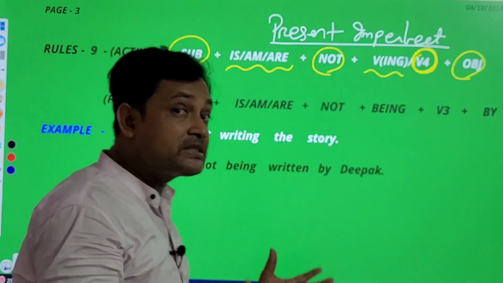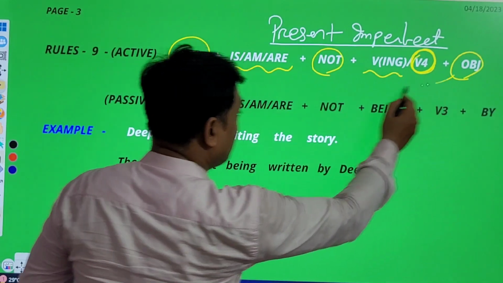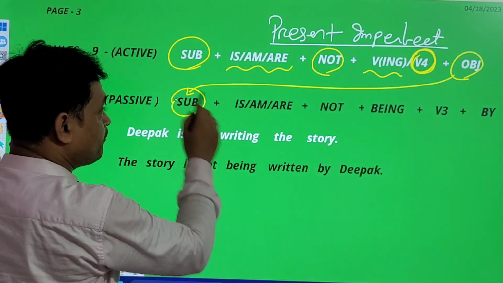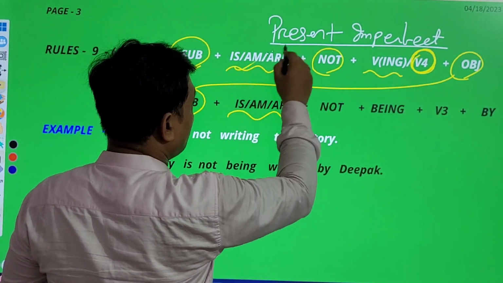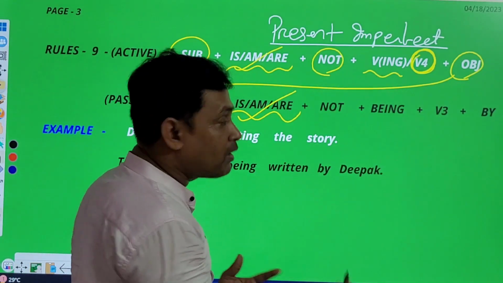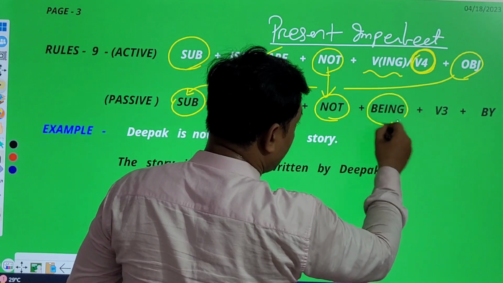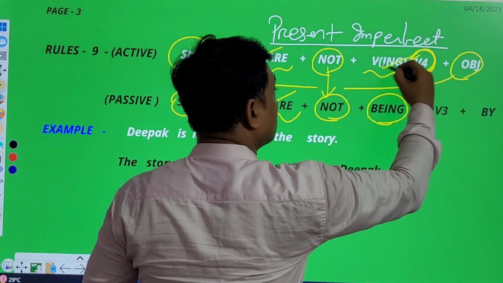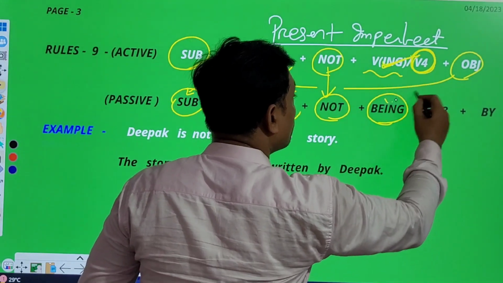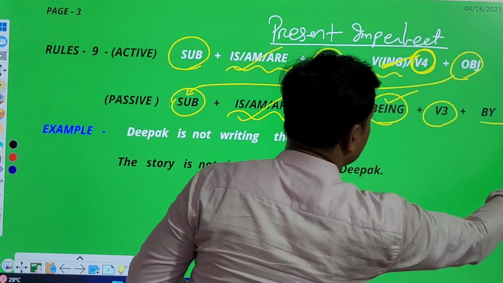My dear students, as usual you know object will take the subject position, then is, am or are, then not, for ing then being will be placed. Why being? Because here you will find ing. So being, then V3, then by agent.